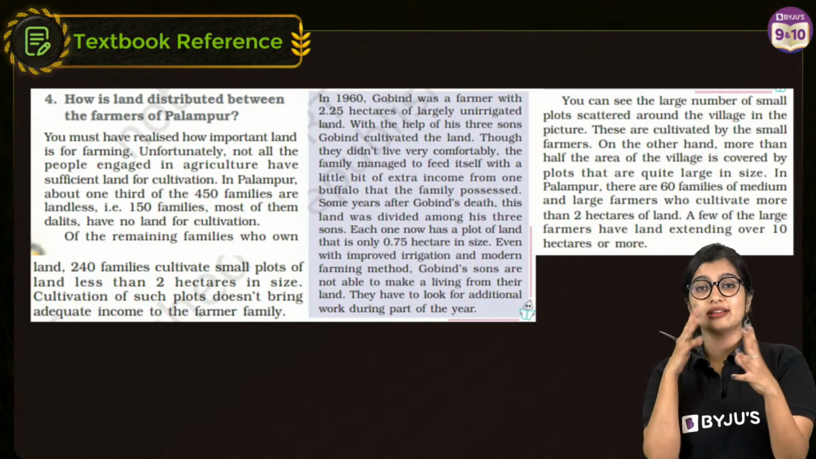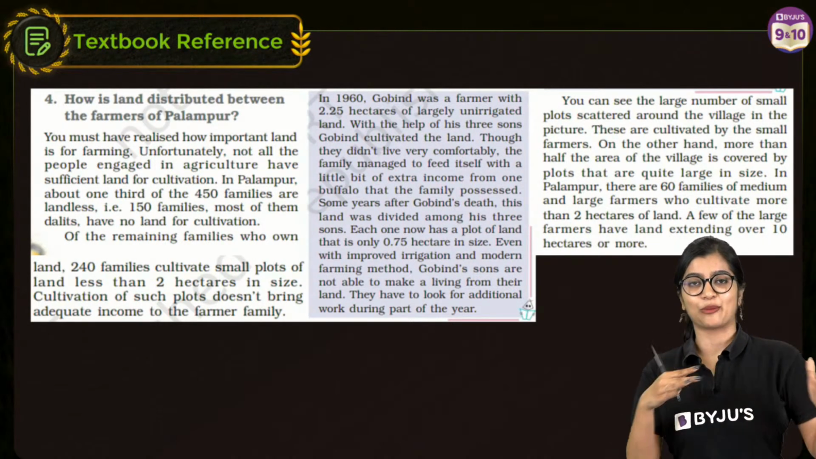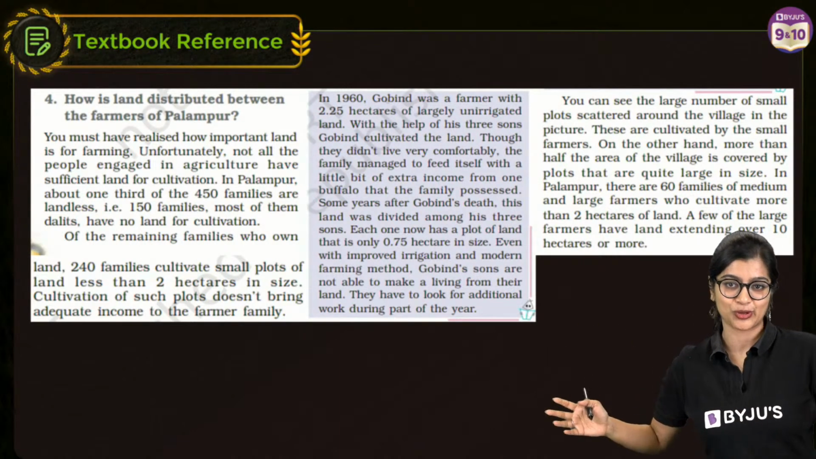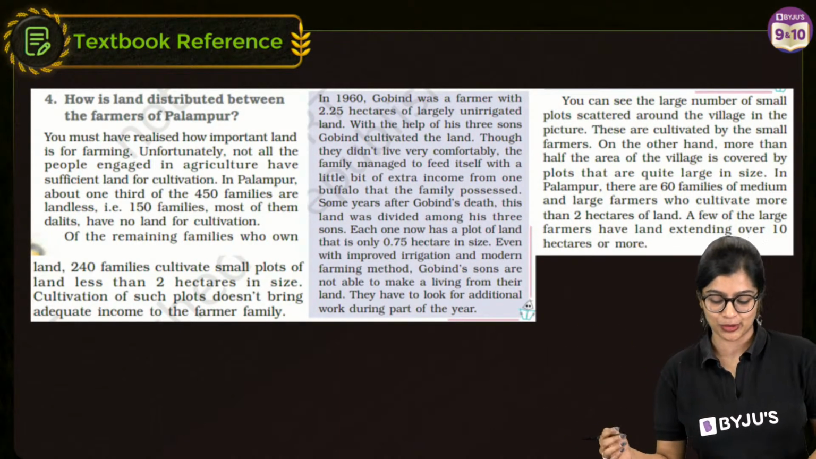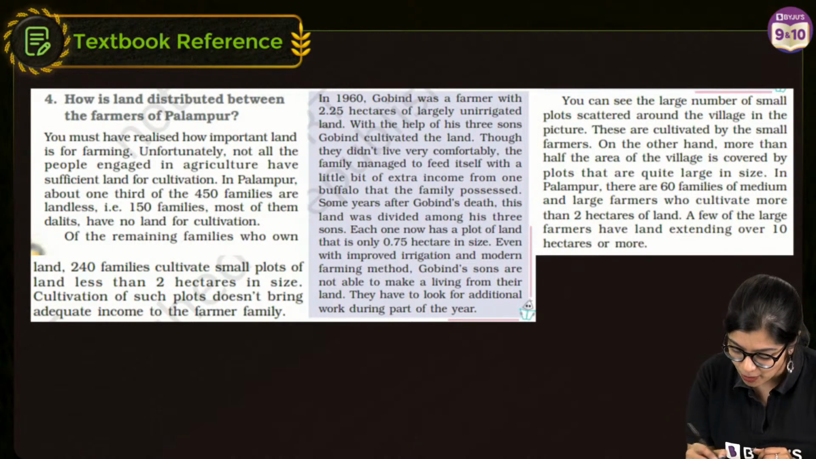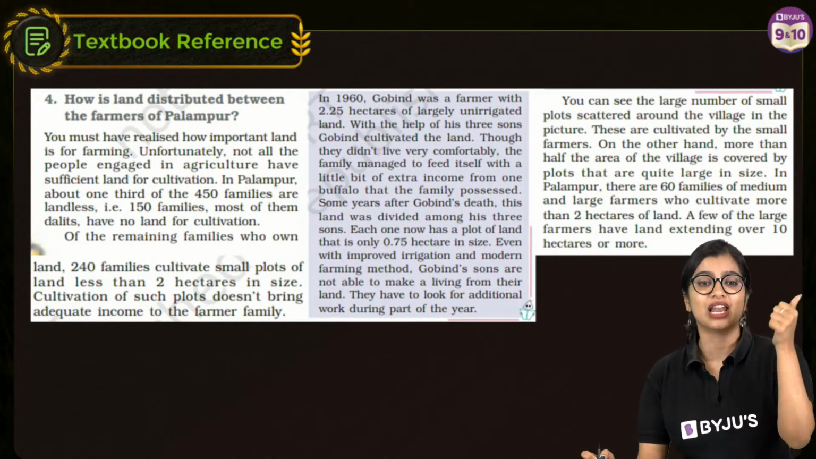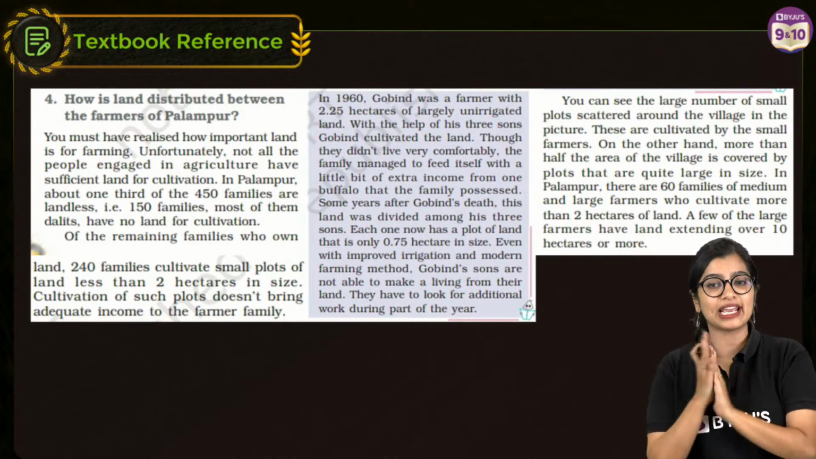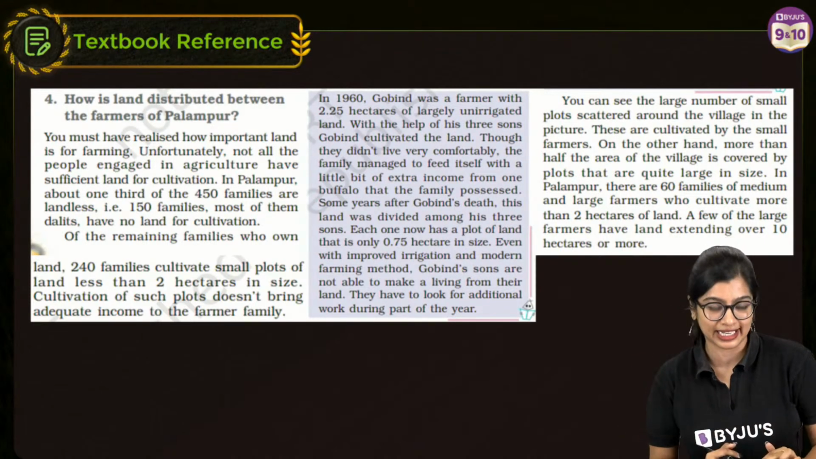As we all know, when we talk about land distribution, it is not indiscriminate, but unequal distribution, right? Or inequitable distribution that is there. So in Palampur, what do we see? And this is again a question they will ask you. If it is blur, please increase the brightness in your screen, right?